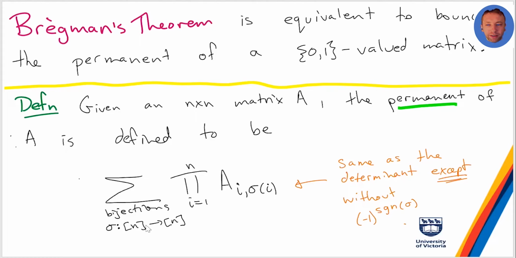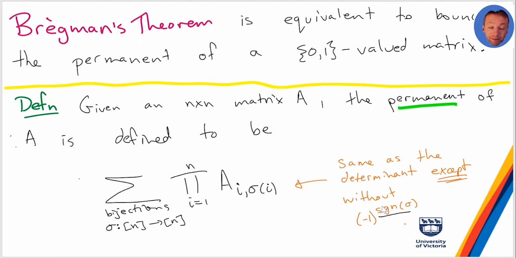There are different ways to compute determinants, and there's a formula for determinants which looks almost the same as this, where it's basically the same setup, except that there's this -1 to the sign of sigma or something, meaning if sigma is an odd permutation you do one thing, if it's even you do a -1 or something.